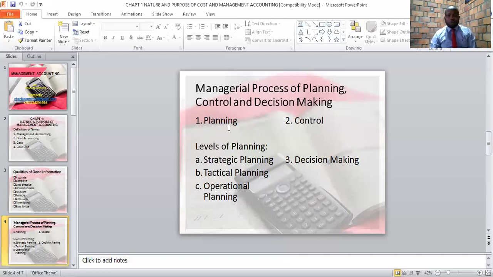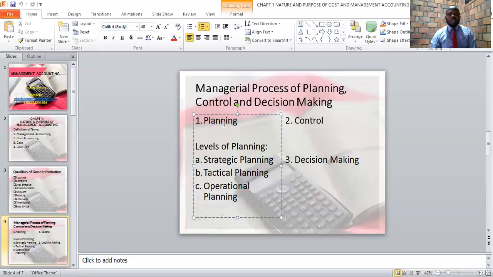Therefore, the first role or responsibility of a manager is involvement in planning. Now, the second role of a manager is involvement in control. When we talk of control, control basically looks at comparison of actual results to the plans that were set in order to get the difference.